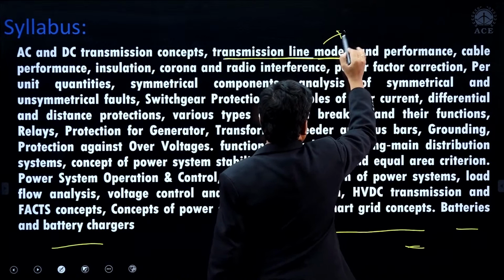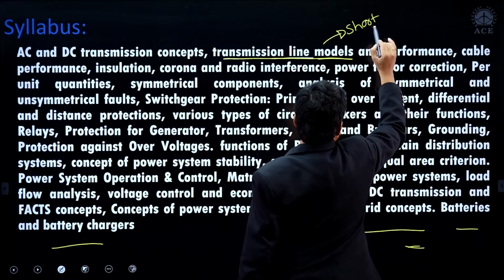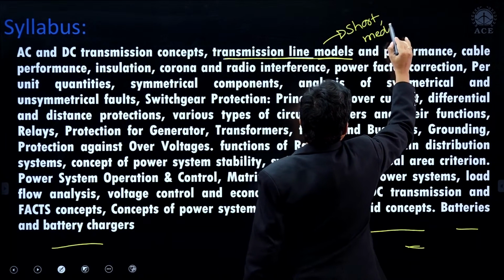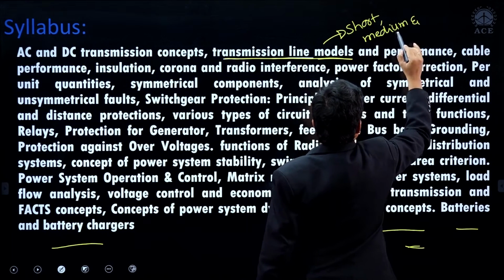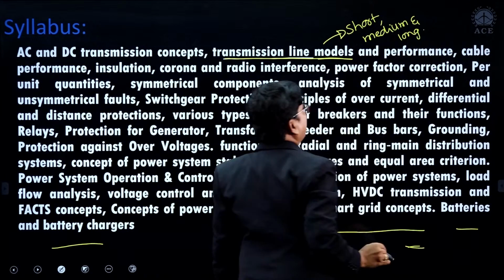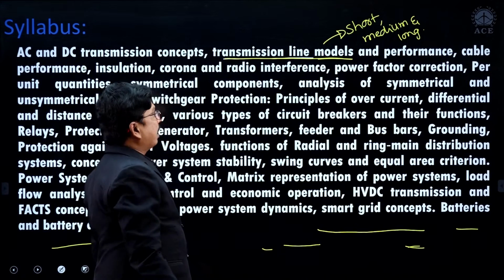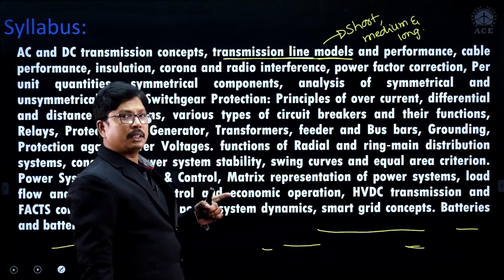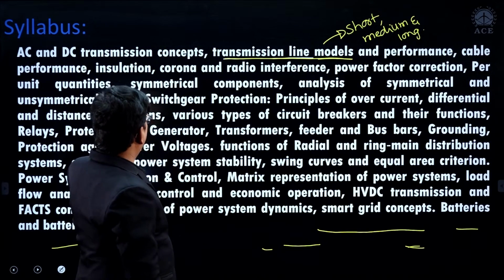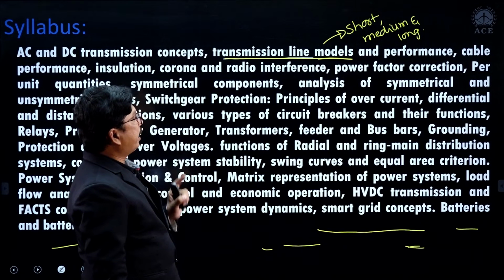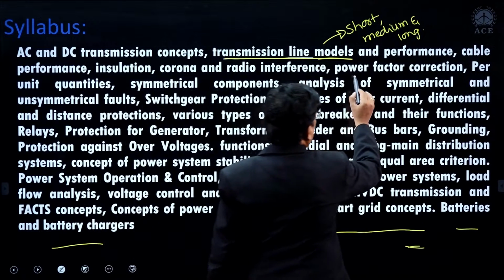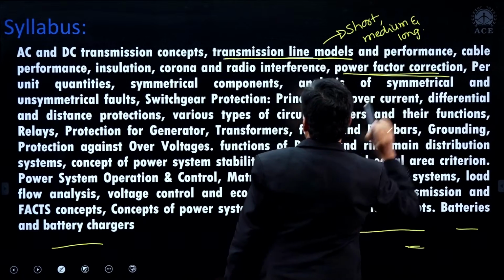So here it is short, medium, and long. All the transmission line models and their performance you have to check. Along with that, cable performance, underground cable calculations and insulation, corona and radio interference. Power factor correction is also one of the major important parts.